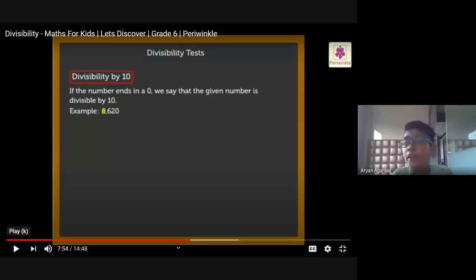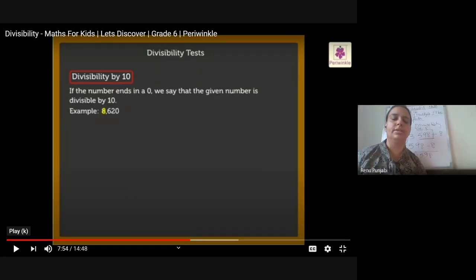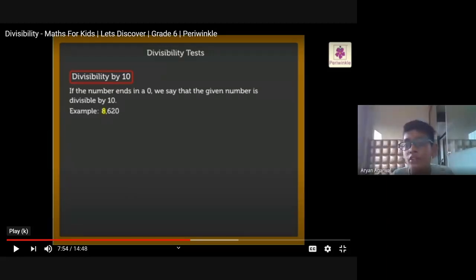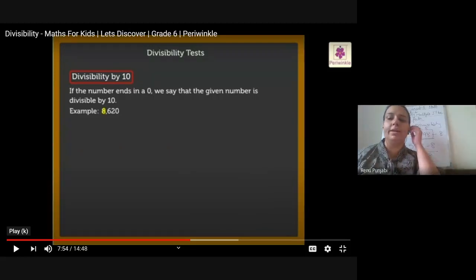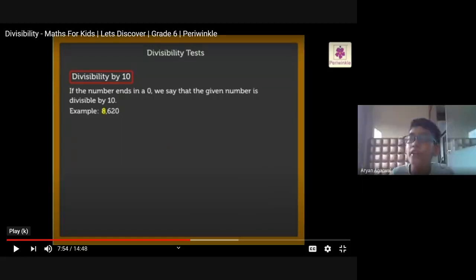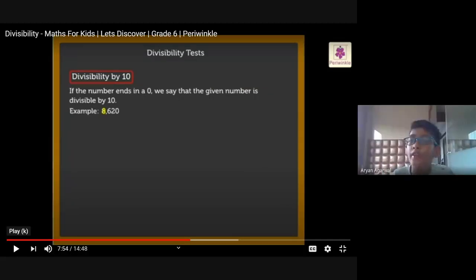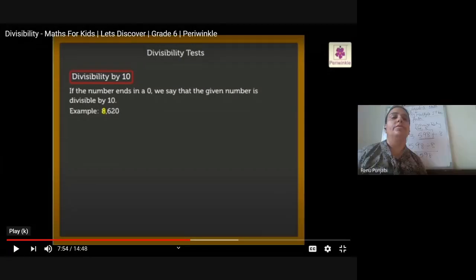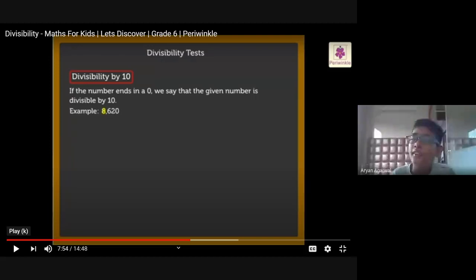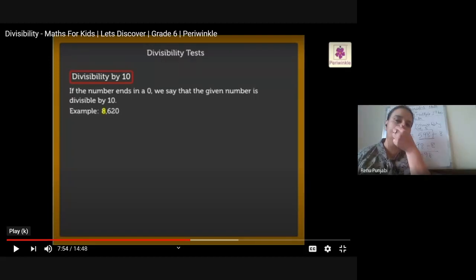Ma'am, in the divisibility of 8, if there are 3 zeros at the last, then also it is divisible. In divisibility of 8, then you need to check the remaining digits. When there are 3 zeros, then also it is divisible. You need to check with the zeros. Ma'am, I have checked. Okay, then also it is divisible.